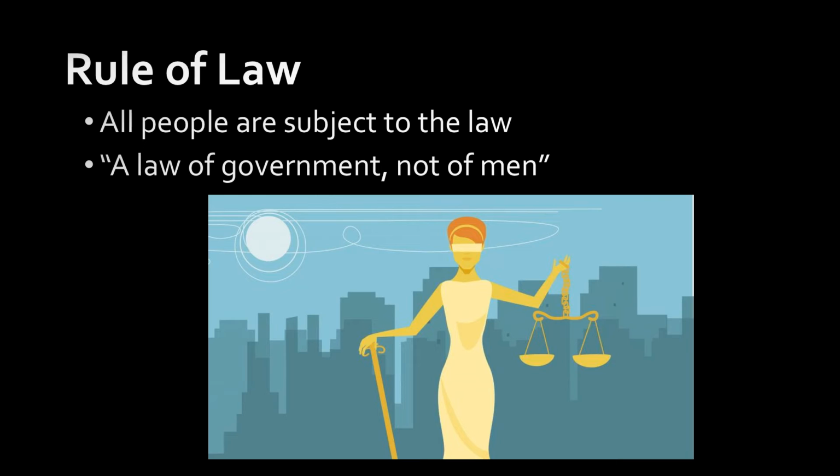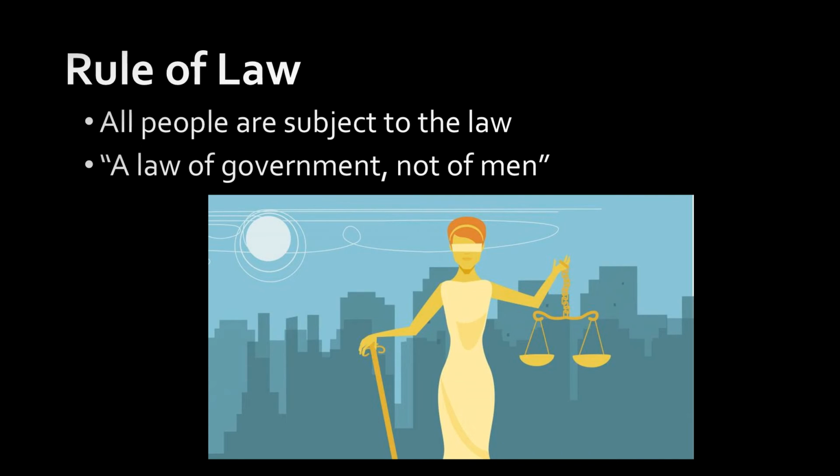All right, along with that, we have the rule of law. Again, another important idea. This is the idea that all people are subject to the law. So this is not supposed to be something that if you are rich enough or powerful enough, or you are the president of the United States or a senator or something like that, that you are then above the law. No, this is saying that every single person is subject to the law.